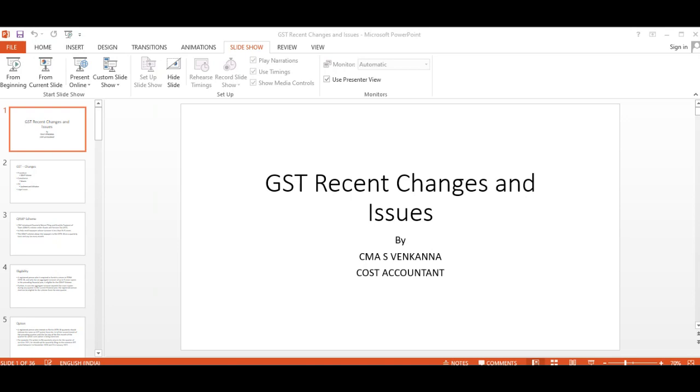This is a new scheme; in the regular scheme nobody uploads B2C invoices. But in QRMP, because of the tax liability under the two methods, it is very important to upload the B2C invoices in the quarterly GSTR1 return.